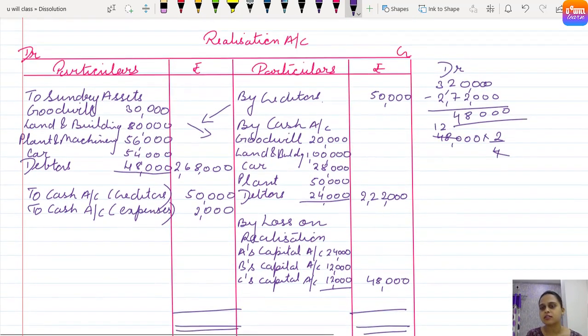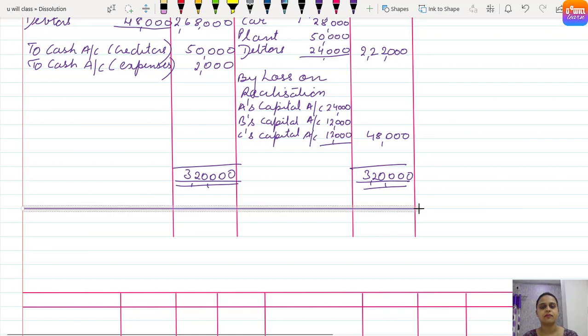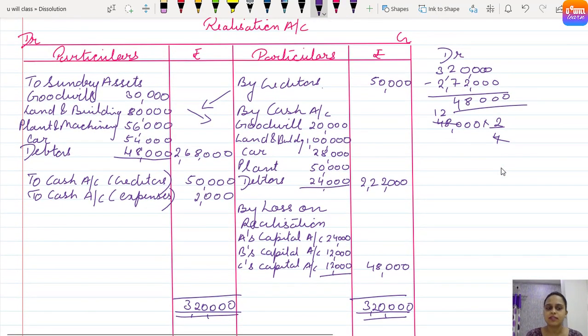Come on, let's put the total of the greater side on both the sides. That was 3,20,000 debit side total. 3,20,000, 3,20,000. Let's draw the line to end the realization account. Clear everyone? Understood? So assets were closed at the debit side, to sundry assets, liability closed by creditors.